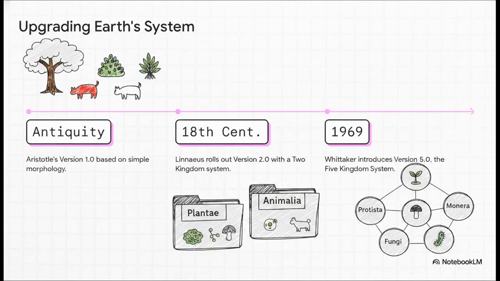By the 18th century, Linnaeus rolled out version 2.0 with the two-kingdom system, Plantae and Animalia. Now, it was easy to understand, sure, but it had some major glitches. It literally couldn't distinguish between simple and complex cells or single-celled versus multicellular organisms. You had green photosynthetic algae lumped right alongside completely different non-photosynthetic fungi. So, in 1969, R.H. Whittaker introduced a massive, much-needed update, version 5.0, the five-kingdom system.